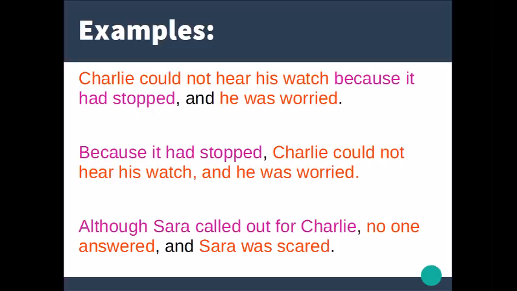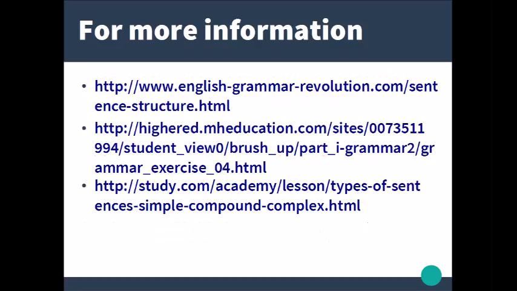Number two, because it had stopped, Charlie could not hear his watch and he was worried. Number three, although Sarah called out for Charlie, no one answered, and Sarah was scared. In the examples, we have the independent clauses in red. In purple, we have the dependent clauses.